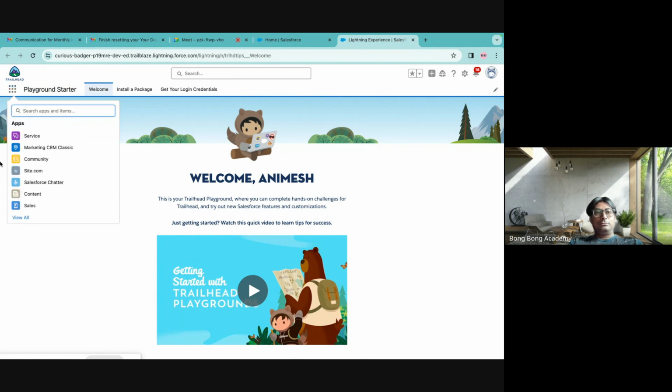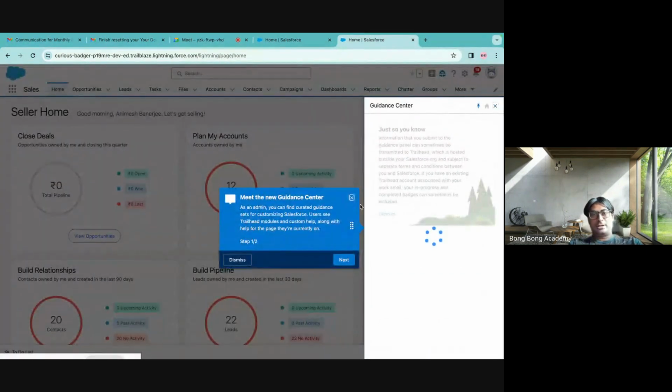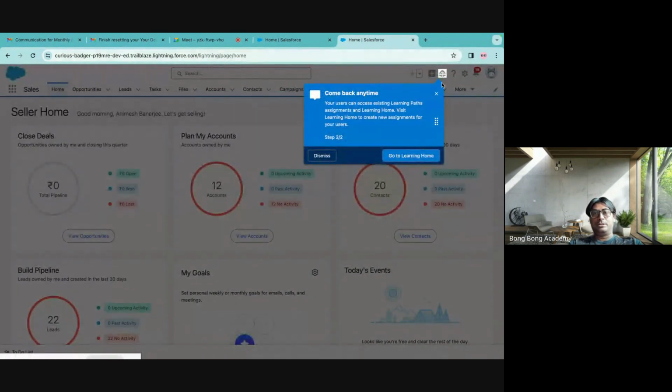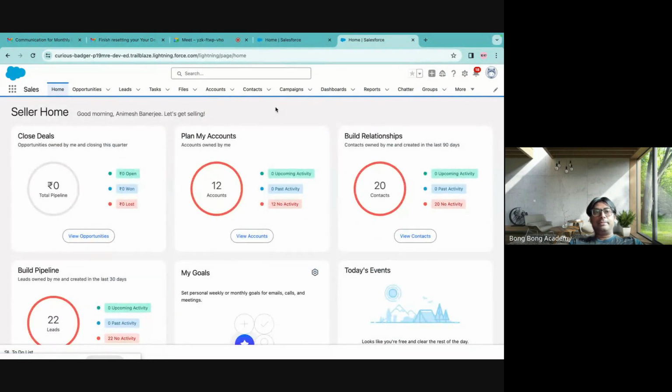So there are different apps you can see. There are sales, service, and everything. You can see that I shifted now to the sales app, and there are different kinds of things there. You can open this, close this. So these are different kinds of apps. What are the apps? An app is a group of tabs. Here, these are called tabs, right?